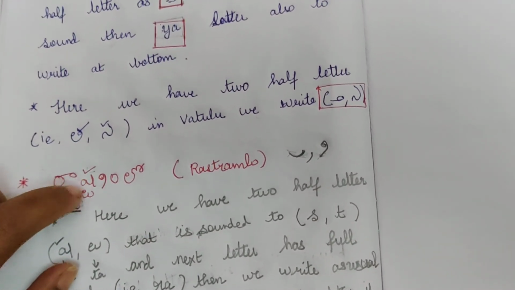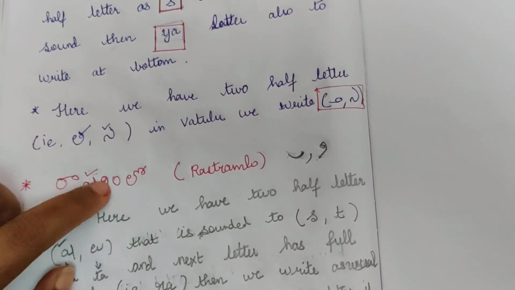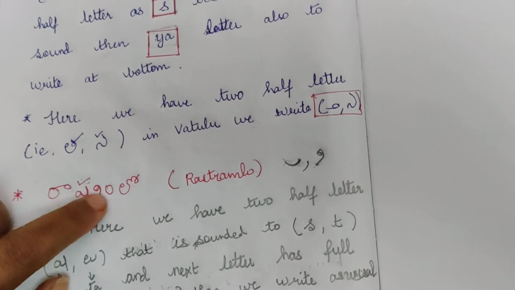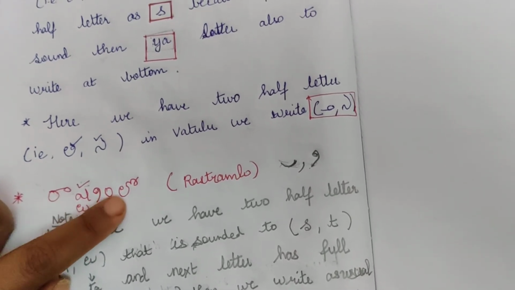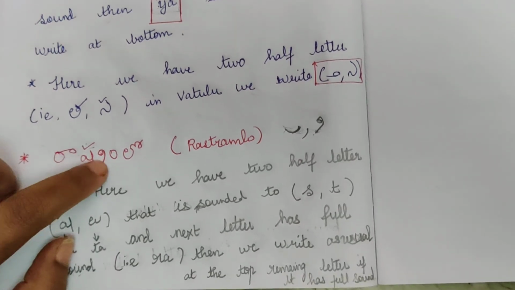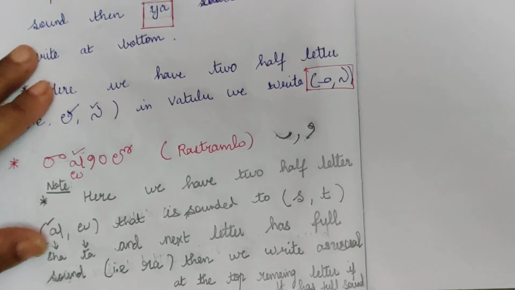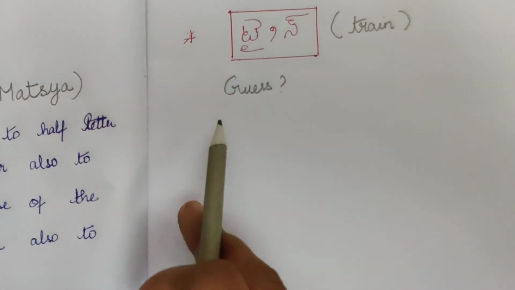Ra, ish, it, ra, im, lo. So there are two half letters. As I said, you will be writing in the normal way at the top. You will not go to the bottom. When there is a complete word for Vattulu, we will be going and writing at the top.